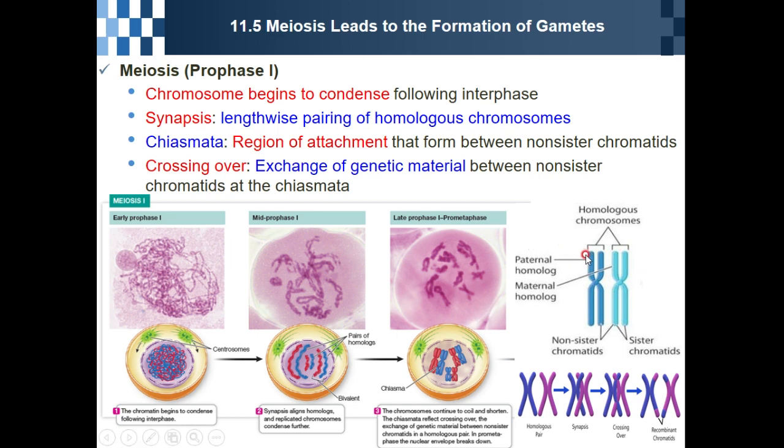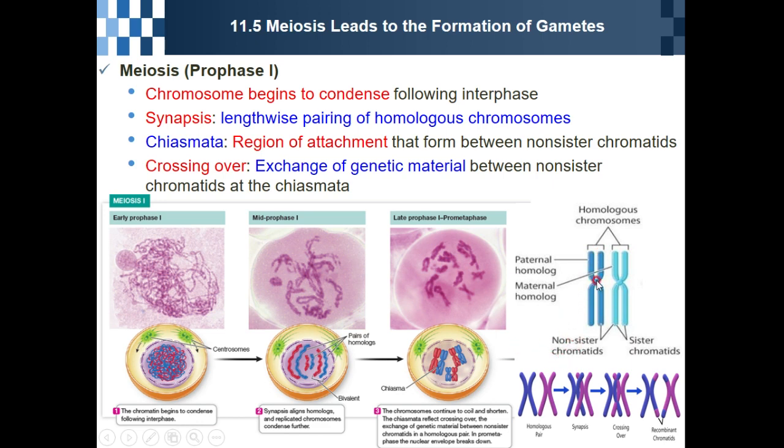For example, chromosome 1 has two homologous chromosomes. In each chromosome there are sister chromatids. But this chromatid, from the other homologous chromosome, is a non-sister chromatid.